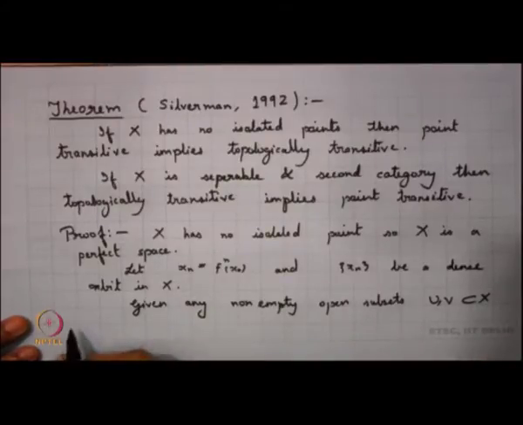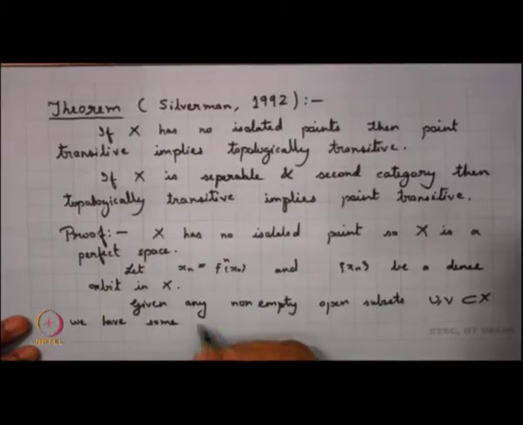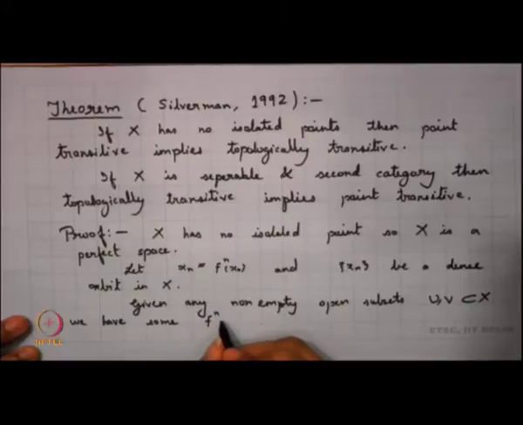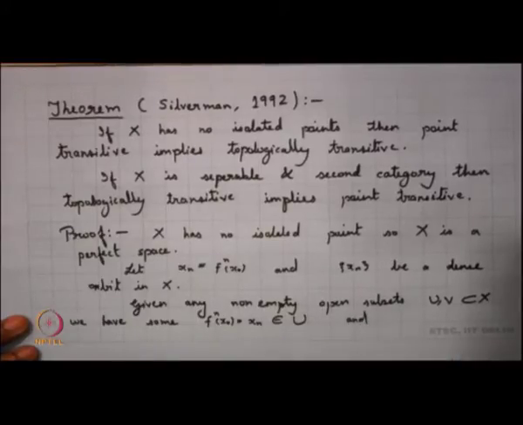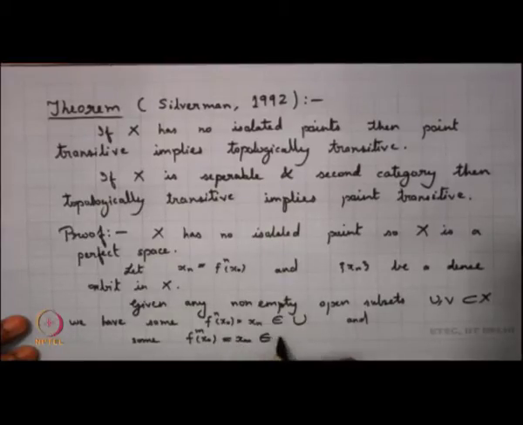we have some f n of x naught, which is basically my x n, belonging to u, because x n is a dense orbit. So, this is a dense set. In u there will be some x n and some f m of x naught, which is my x m, belonging to v.